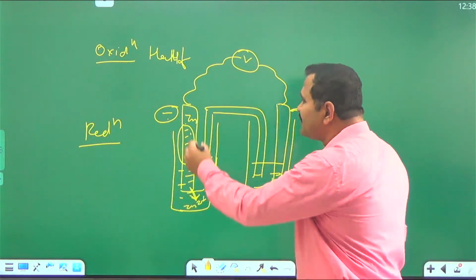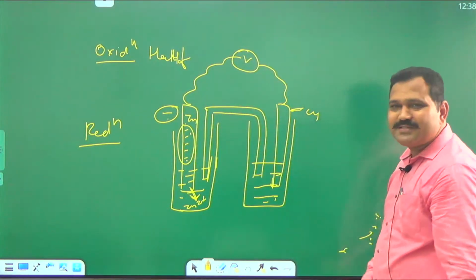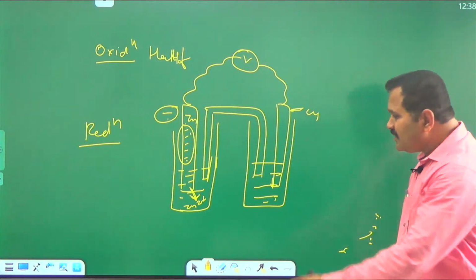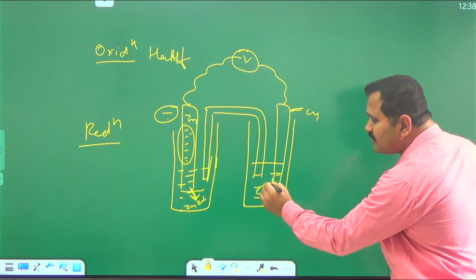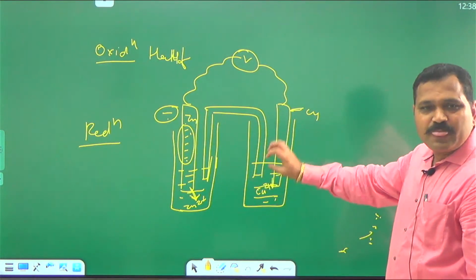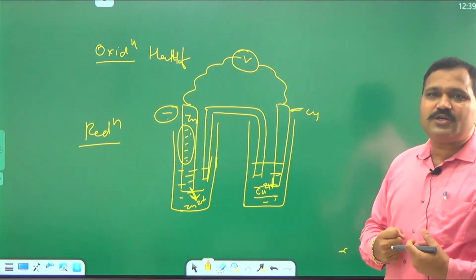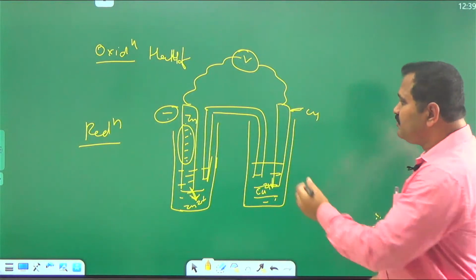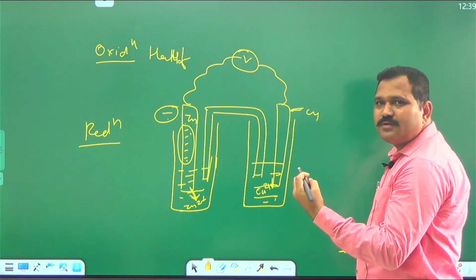Now these electrons pass through the external circuit. At the copper electrode, Cu2+ ions from the copper sulfate solution take electrons from this electrode.